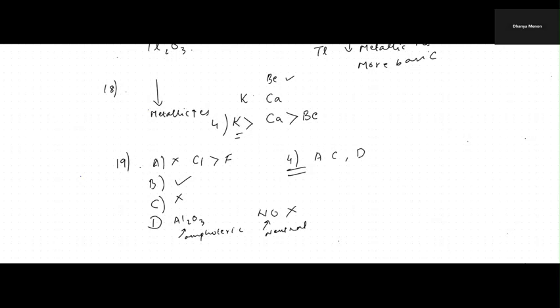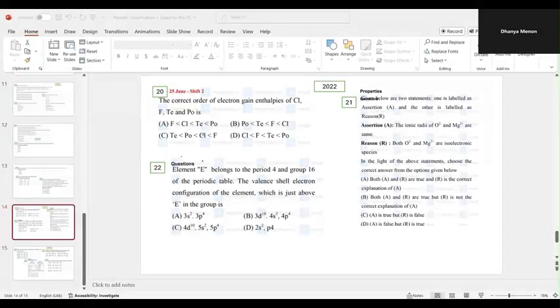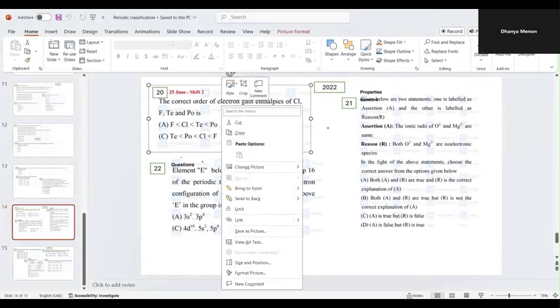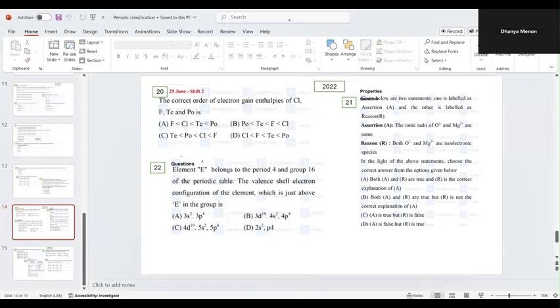So I'll just share the screen for the next set of questions. Okay, students, this is the 20th question. Okay, so the correct order of electron gain enthalpy. You have fluorine, chlorine, tellurium, and polonium. So you have to give the correct order. So please take a screenshot. Okay, so I'll just take the whiteboard.